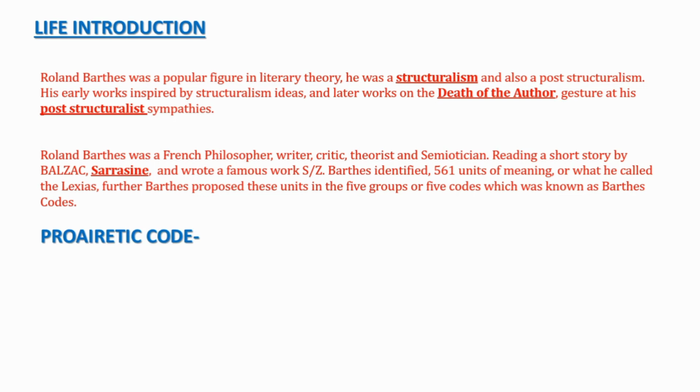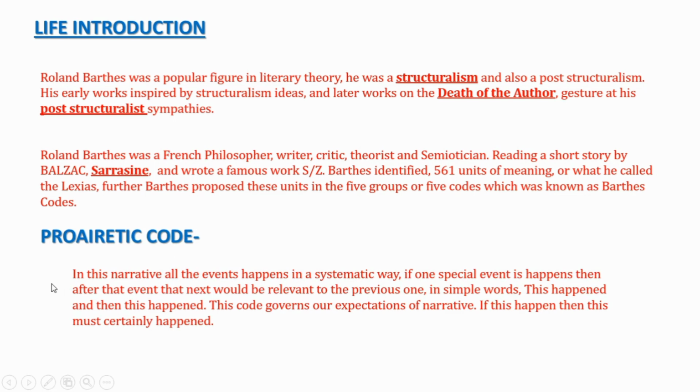First of all, friends, the first code is the proairetic code. According to this code, in a narrative all the events happen in a systematic way. Every event in the story happens in a systematic way. If one special event happens, then the next relevant event follows.